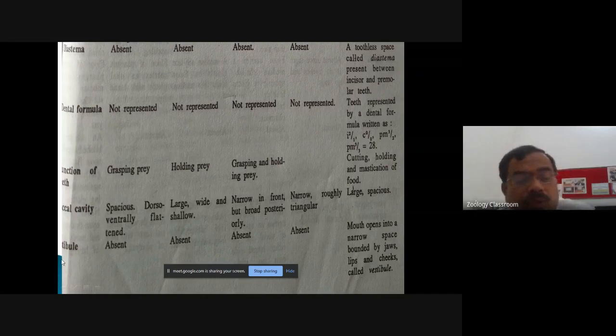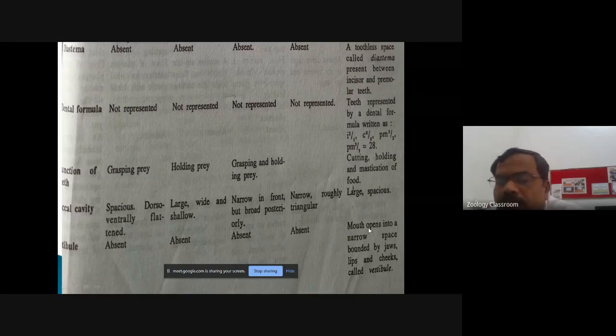Now come to the vestibule. You know the meaning of the vestibule? Vestibule is the space which is bounded by the jaws, lips, and the cheeks. म्हणजे आपल्या गालाच्या आतमध्ये असलेली जी काही कॅव्हिटी आहे, that cavity is called the vestibule. Such a vestibule is totally absent in the Scoliodon, in frog, in uromastyx, and in pigeon.